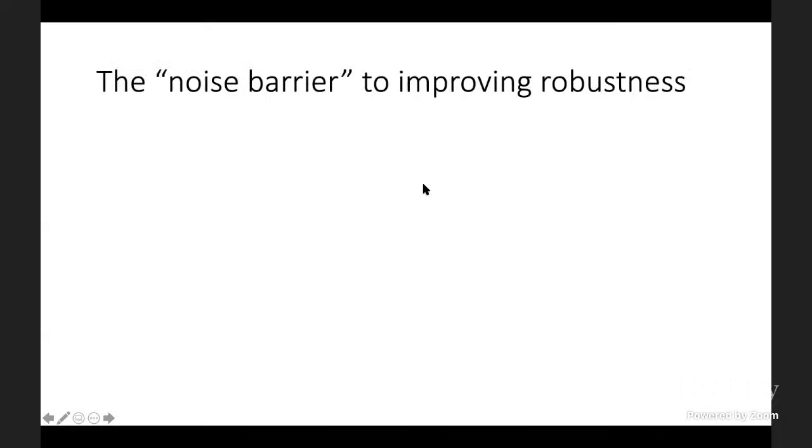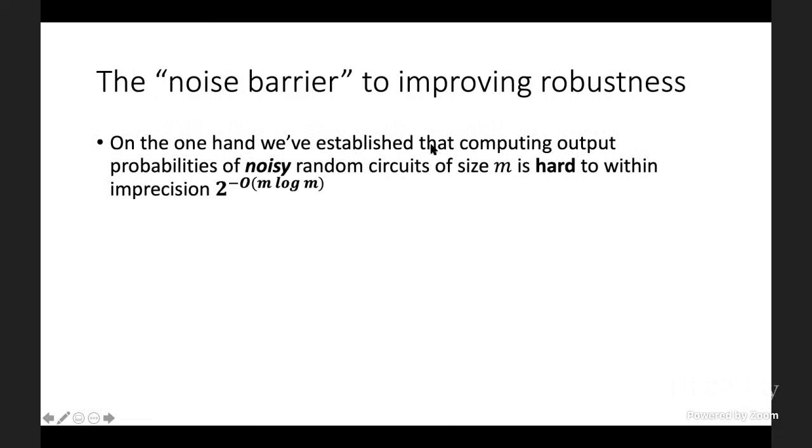But I think the reason this is so important is as follows. I claim that this provides a noise barrier toward improving these hardness results to any better precision. Why is that? Well, what have we really done here? What have we accomplished? So let's recall. On the one hand, in the first half of the talk, we established that computing the output probabilities of a noisy random quantum circuit of size m is hard to within imprecision 2 to the minus m log m. These were our new results.